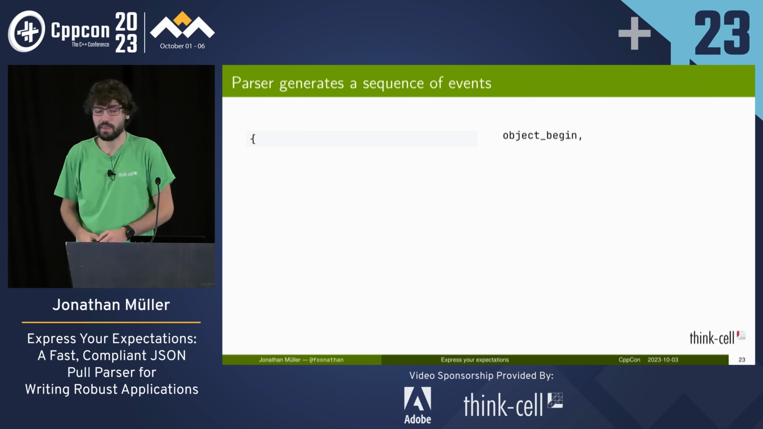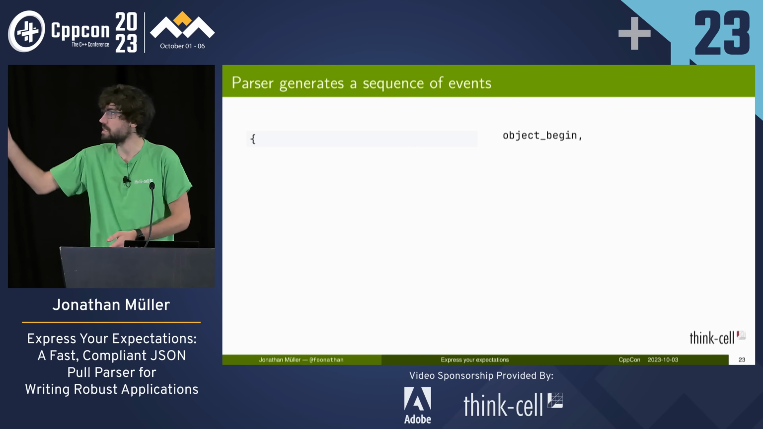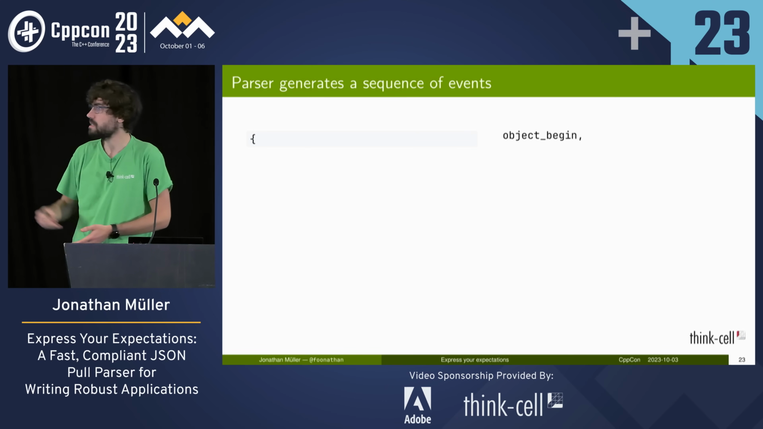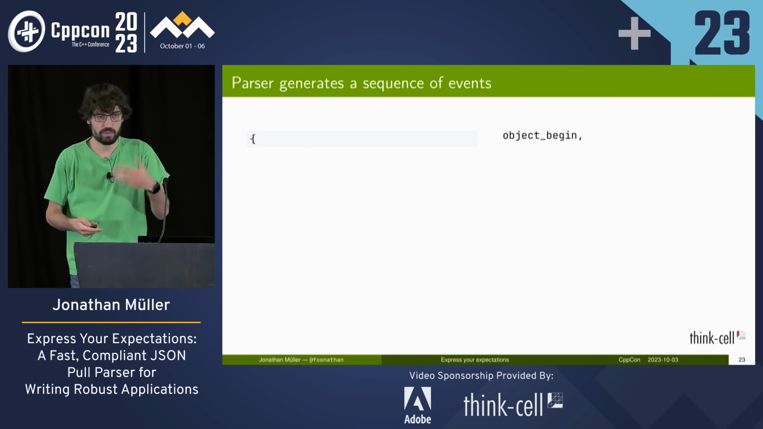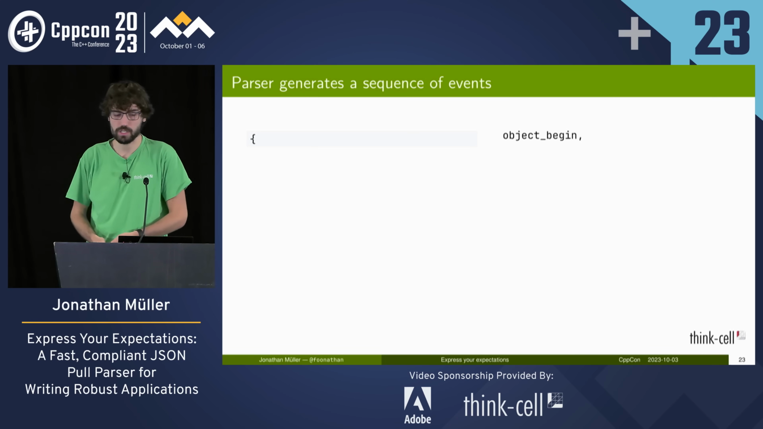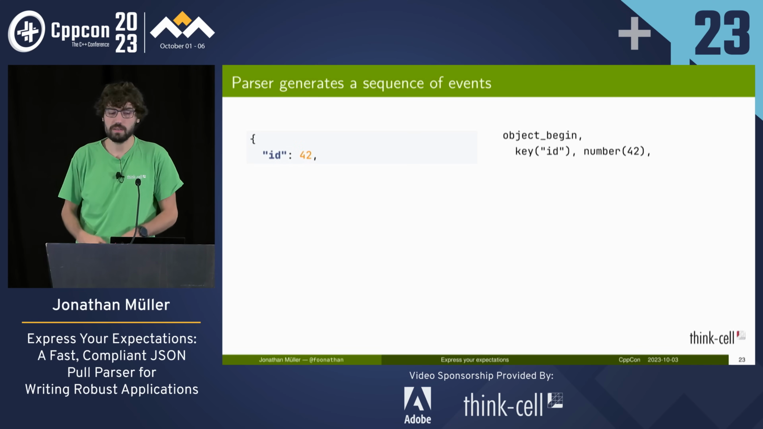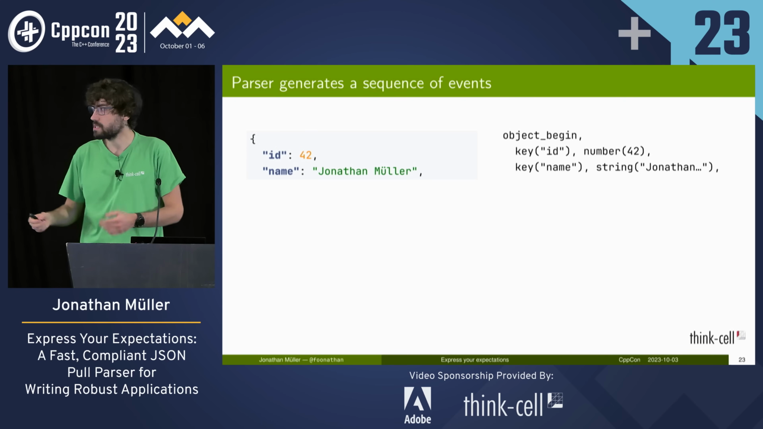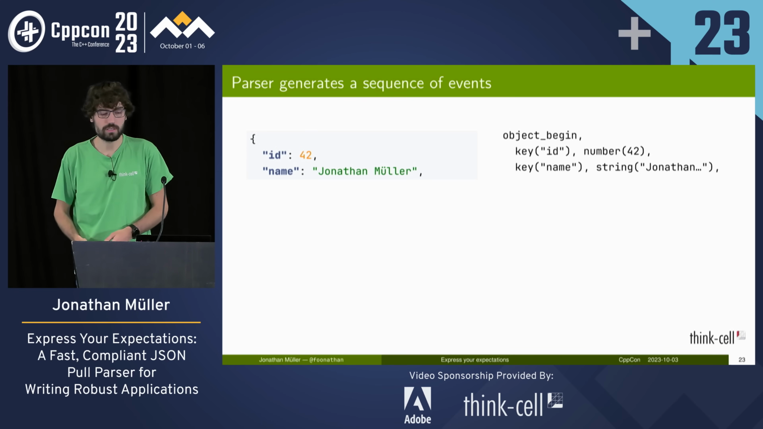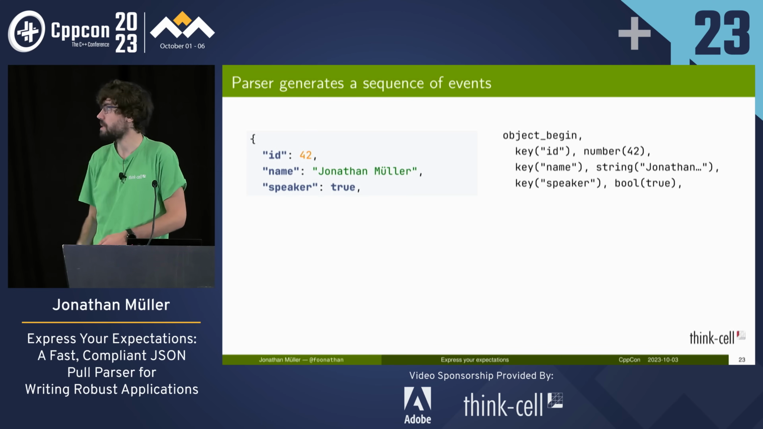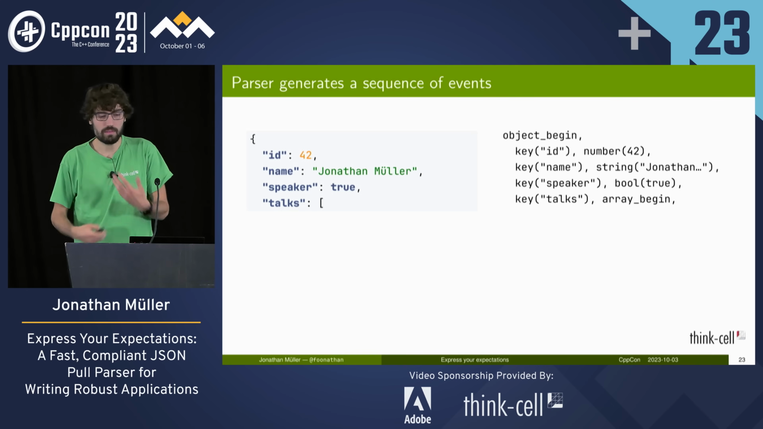So this can look something like that. We start parsing the JSON document, see the opening curly brace, and emit an object begin event, because we just saw the beginning of an object. Then we see a key, so we emit the appropriate key. Then we see a value, which is a number, so we say we've just seen the number. Then we've got another key value. This time the value is a string. And here the value is a Boolean. Then we've got an array.